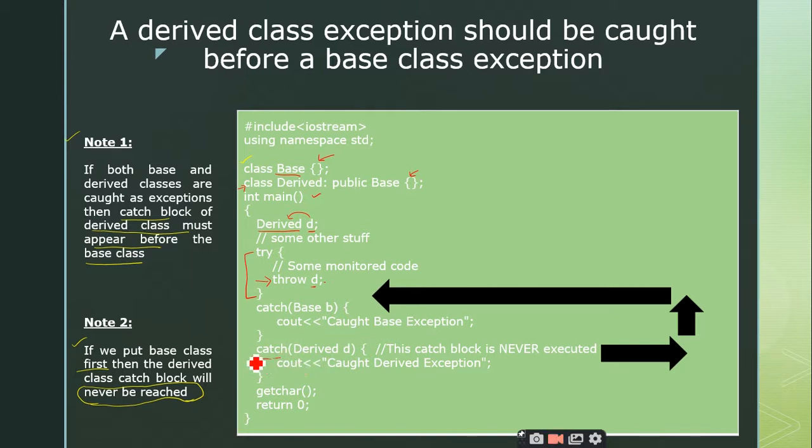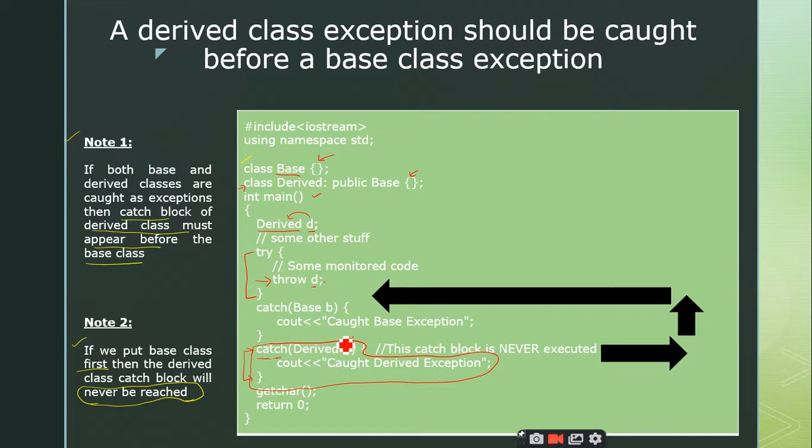Why? Because you are writing the catch block of the derived class after the catch block of the base class, right? So in such case this catch block will never be executed. The point to remember is you should always define the catch block of the derived class first, and only then define the catch block of base class.